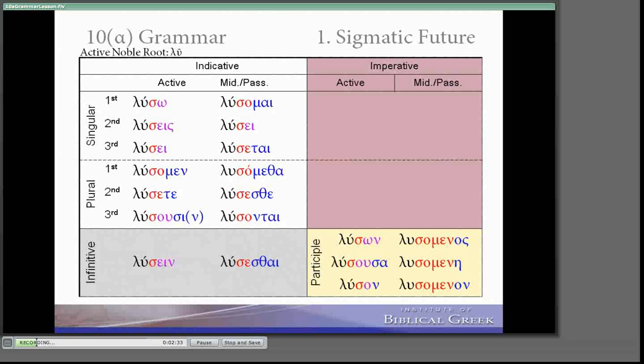It is true that we have the same endings as the present tense. The future and the present share non-past endings. They are both non-past tenses. What distinguishes them is aspect, stems. The present has the thematic incomplete stem, omicron epsilon. It's a variable vowel. The future has something very similar. It has sigma plus that thematic variable vowel. So it is possible to view it as the future is just adding a sigma to the stem.